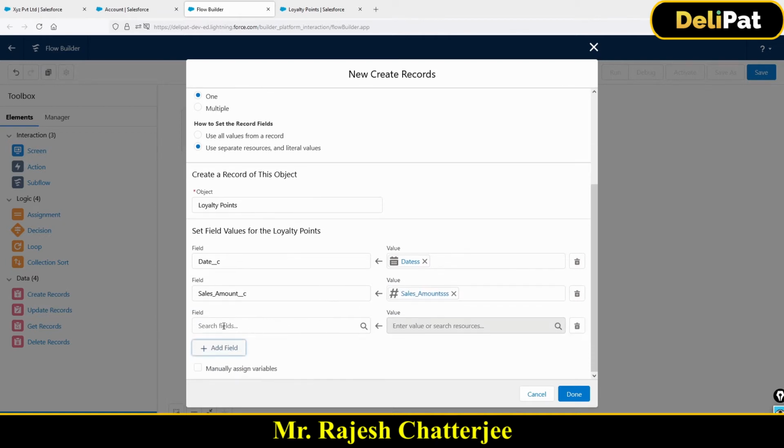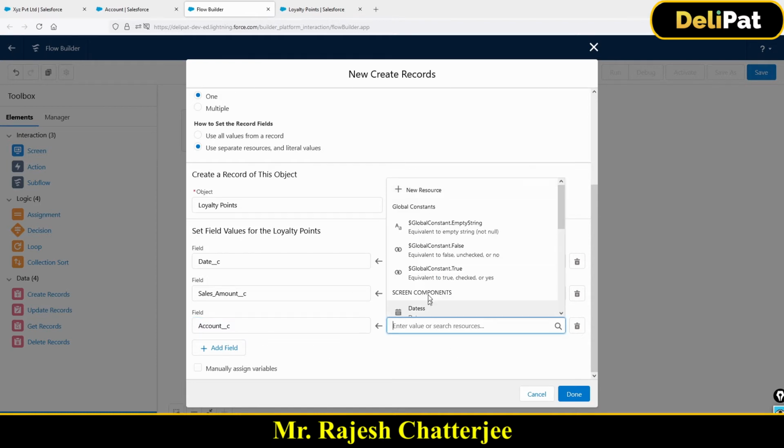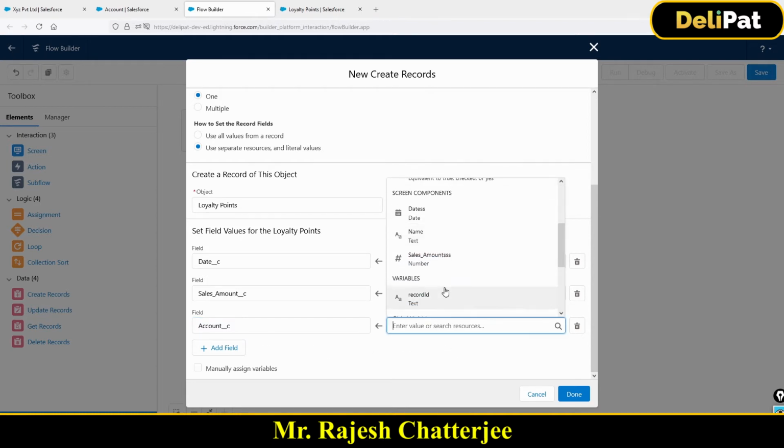And here the most important part is the account. So what would I enter here? Because I have to map this loyalty with the account, right? And which account, by the way? The same account from which I'm clicking on this button, no? So how do I get the account ID? If you remember, I just now have created a variable called RecordID. Now under the variable, there could be multiple variables. I just have created only one variable, which is coming over here.